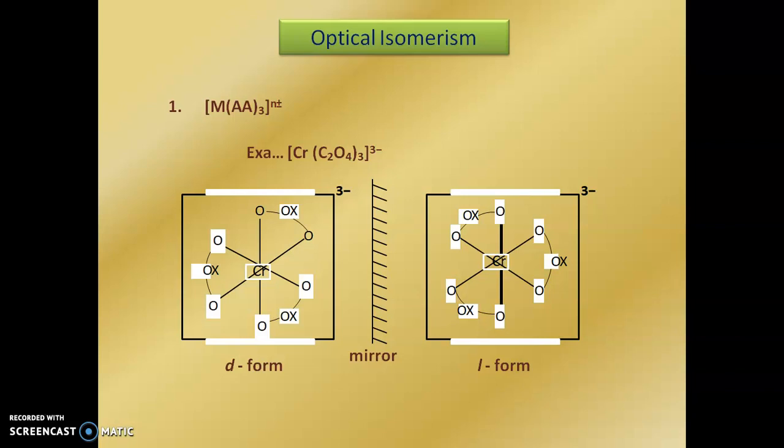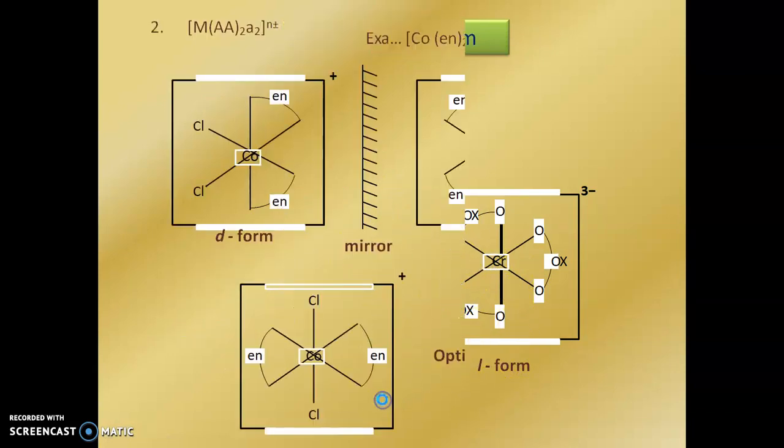AA means the bidentate ligand having the same donor atom. So here we take C2O4, in that it is the D form, and when we place the mirror we get the non-superimposable mirror image, the L form.